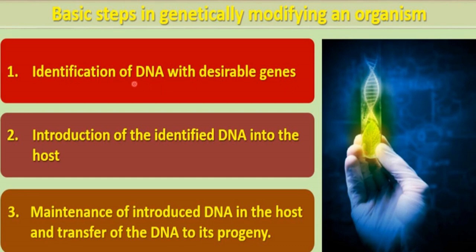This DNA source can be any organism. DNA from any organism is identified as having desirable genes, meaning the genes which we want to introduce in another organism, or having the desirable characteristic, meaning it is responsible for the protein that we want. Those will be called the desirable genes.